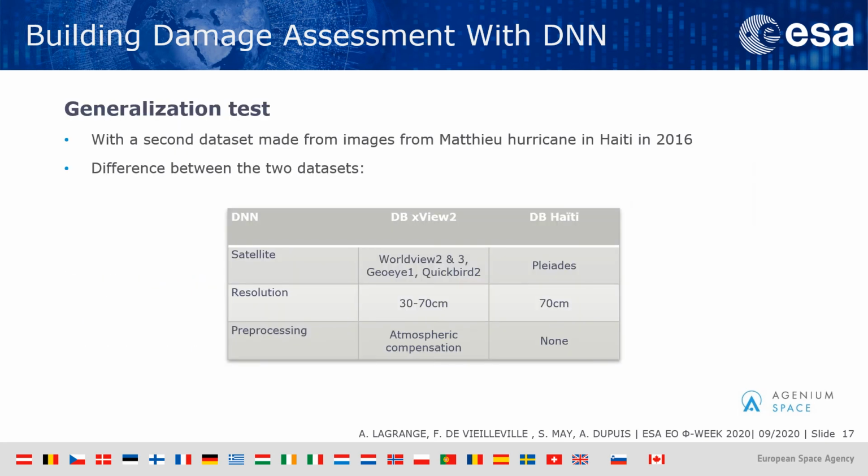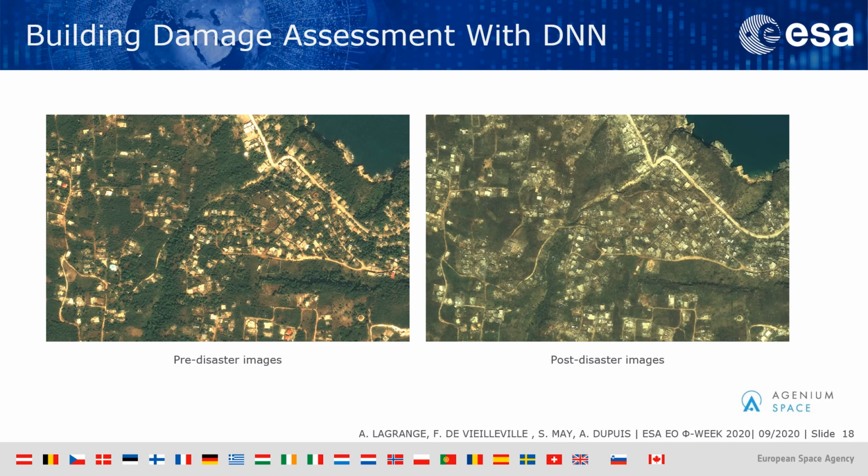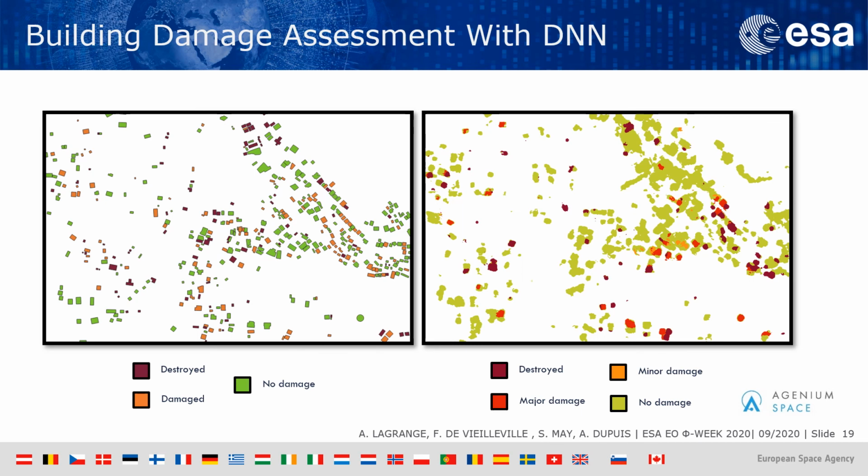Additionally, we tried to perform some generalization tests using a second dataset. You can see here a subpart of an image of this second dataset. Here you can see the results compared to the ground truth, and you will see that the results are quite consistent, but could still be improved.